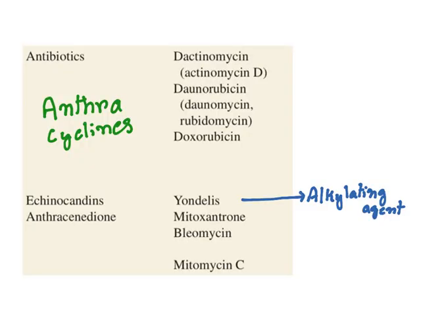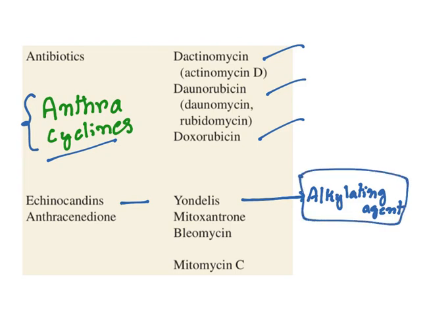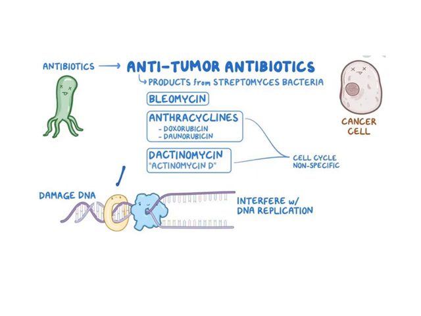Now, the other drugs, antibiotics. These antibiotics include anthracyclines, dactinomycin, daunorubicin, doxorubicin, whereas trabectedin, marketed as Yondelis, is a kind of alkylating agent. Then anthracenediones like mitoxantrone, bleomycin, and mitomycin C. All of them are called intercalating agents. Intercalating means DNA has a minor groove and a major groove. These drugs go into the grooves and bind, and they inhibit DNA replication and cause damage to the DNA.